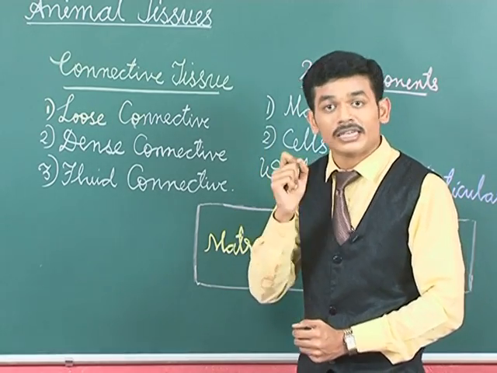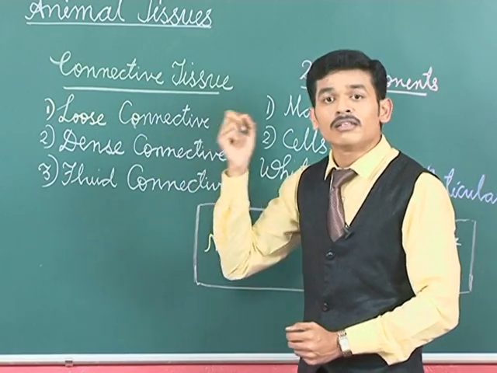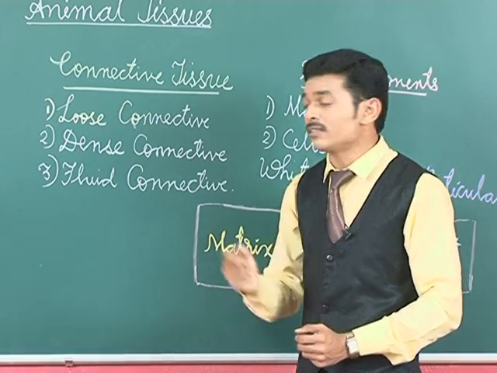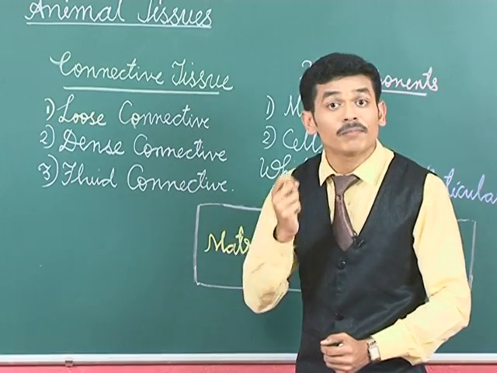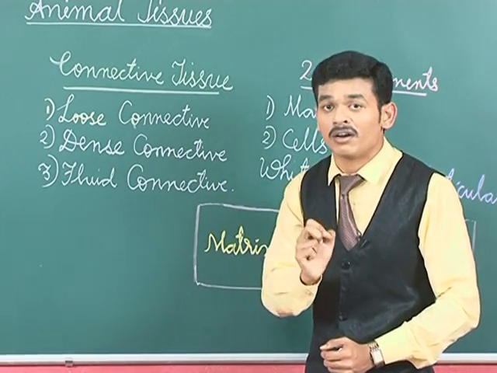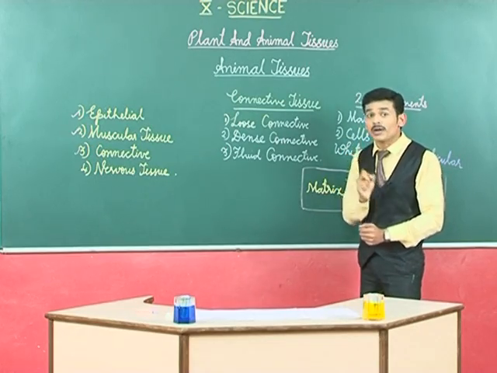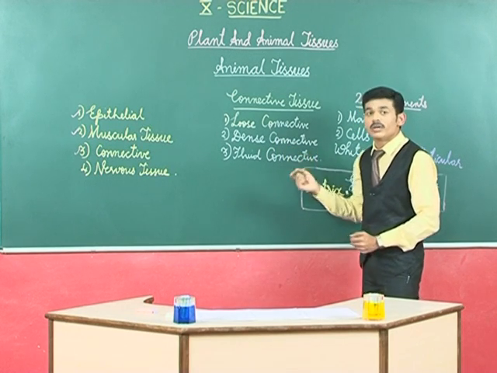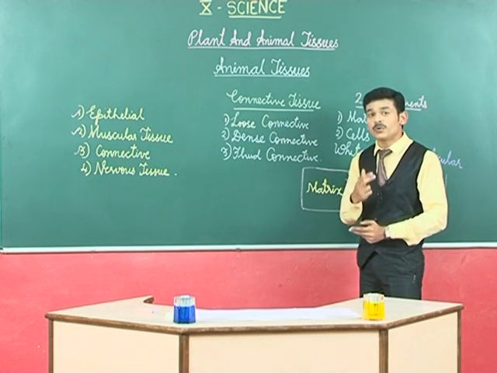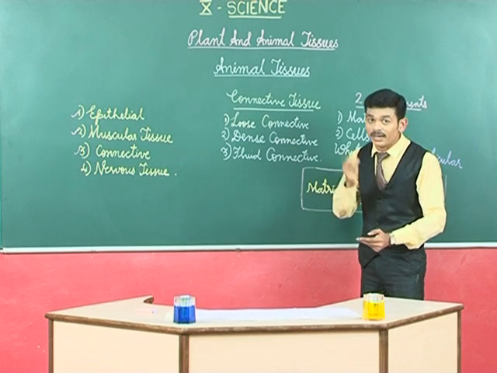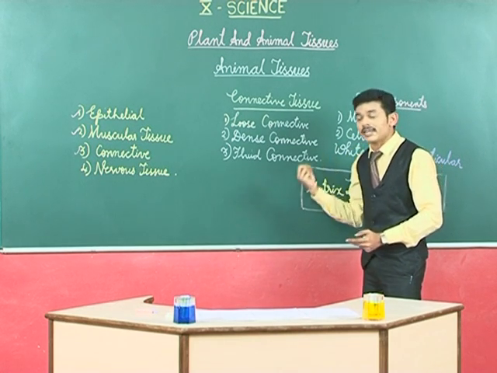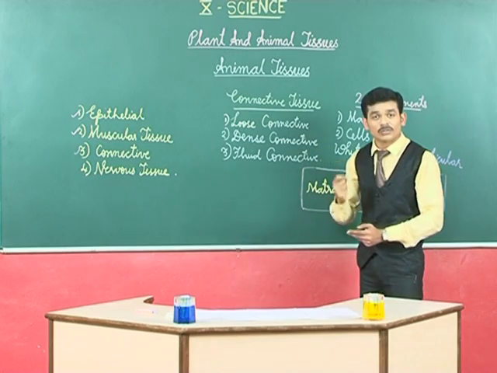If the matrix is loose, then such a connective tissue we call loose connective tissue. If the matrix is dense, hard, then we call it dense connective tissue. And if the matrix is fluid, which can flow, then we call such a connective tissue fluid connective tissue.